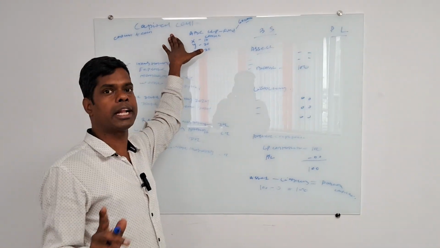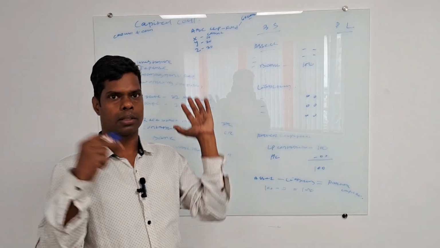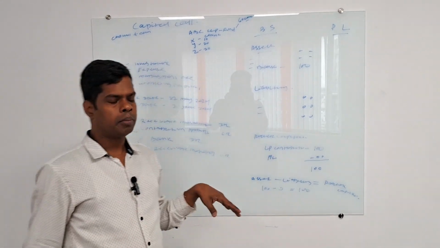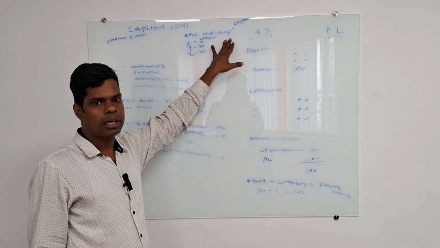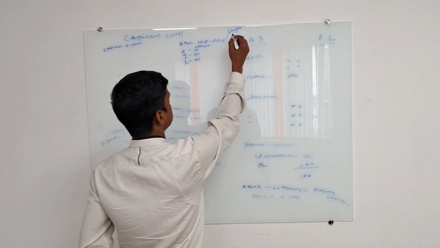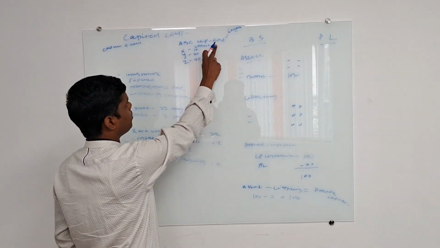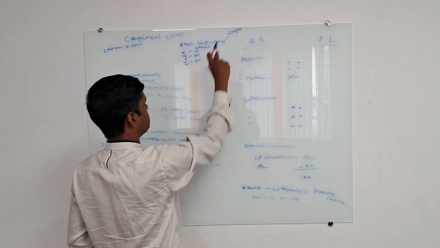Before we go to the theory of the capital call, let me give you an example. For example, there is one fund, ABC LLP one fund, a private equity fund. The total commitment they have decided is 60 million.